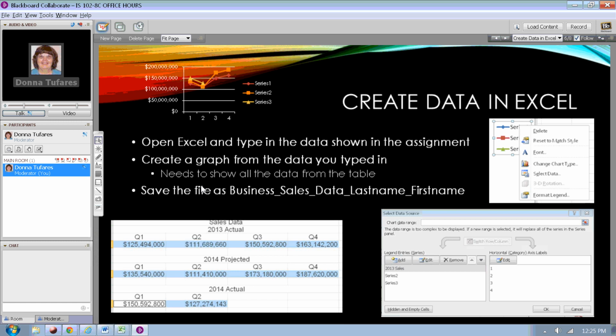So you're going to create the data in Excel. You're going to open Excel and type in the data that is shown in the assignment. Then you're going to create a graph from that data that you typed in. It needs to show all the data from the table. Save the file as business sales data last name first name. Let me show you.